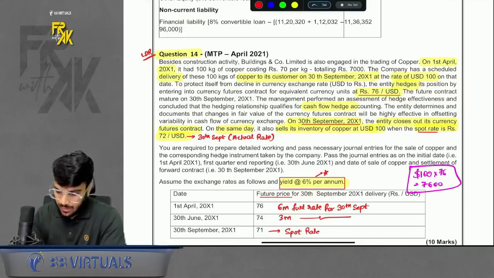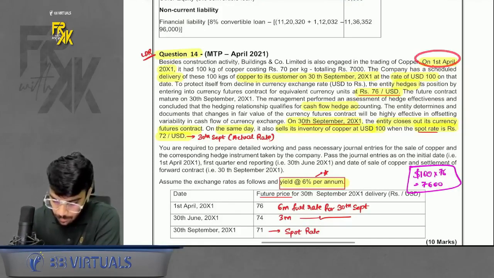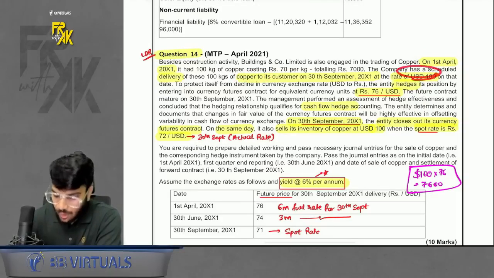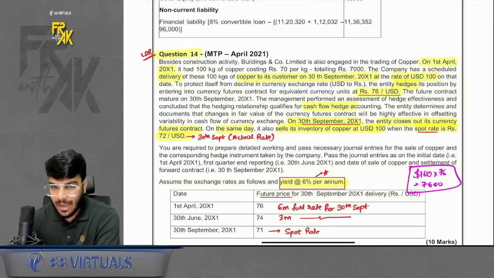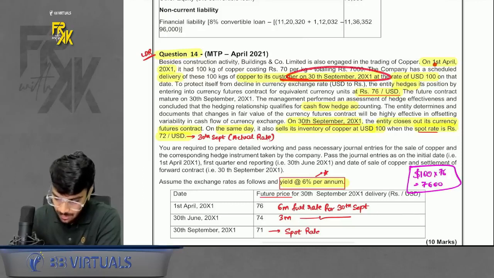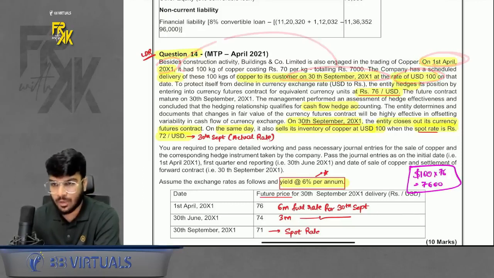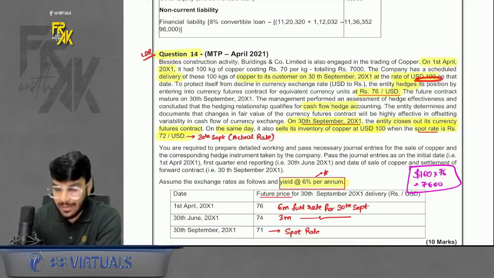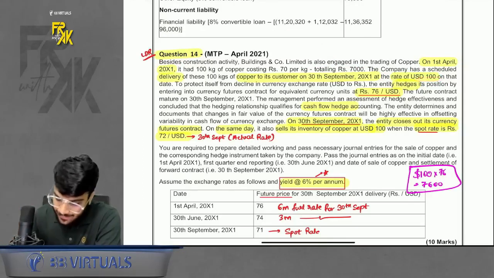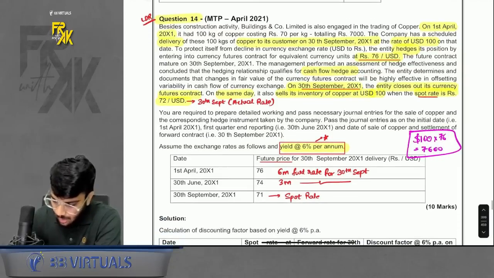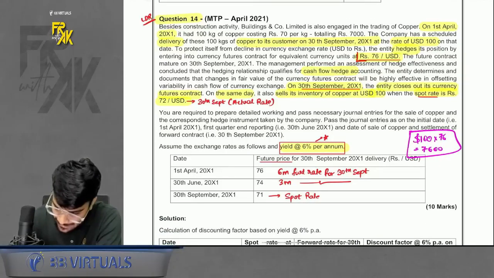Okay. So here, what was the question is, we were going to sell some inventory of copper for USD 100. Delivery is happening after 6 months on 30th September. We decided on 1st April that on 30th September we will deliver some copper for USD 100. Now this is my inflow which I will receive on selling. I fixed the rate on day one. I hedged my position at 76 per dollar. Okay. This question is saying we did cash flow hedge accounting.